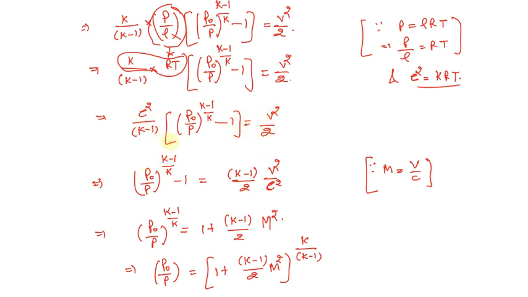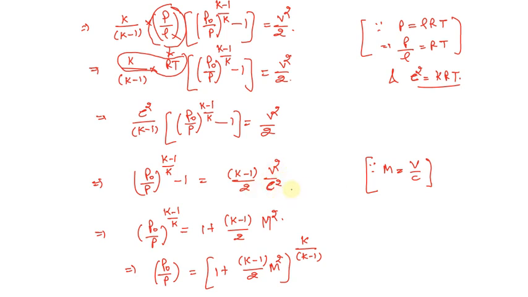Now if we take these two terms here, what we're going to get is p naught divided by p to the power k minus 1 divided by k minus 1 equals, this k minus 1 in the denominator on the left hand side will be taken on the right hand side as numerator, and we are left with k minus 1 divided by 2 v square divided by c square.